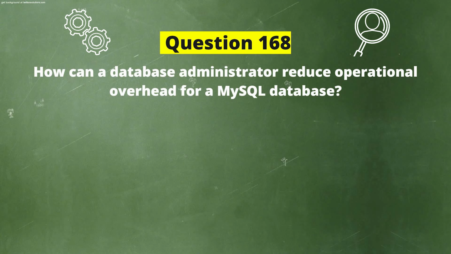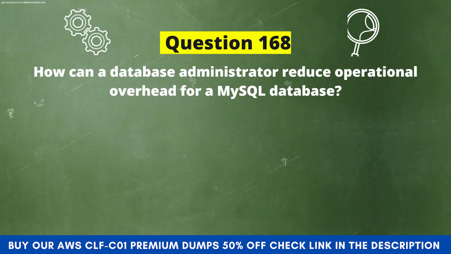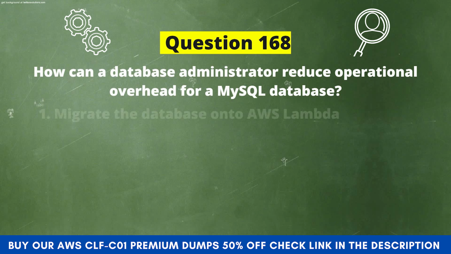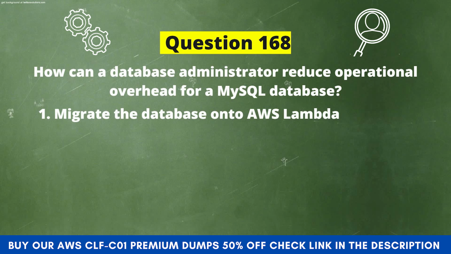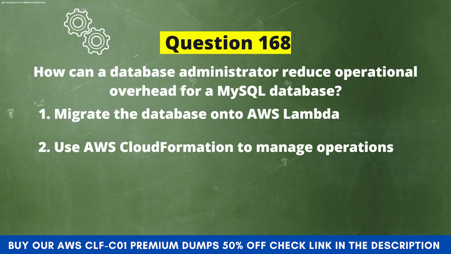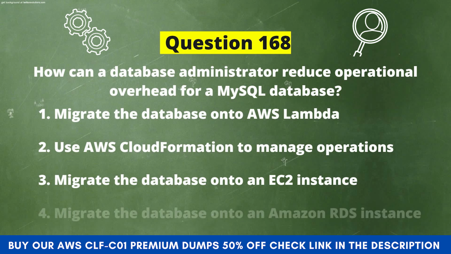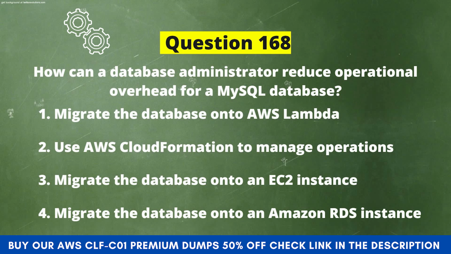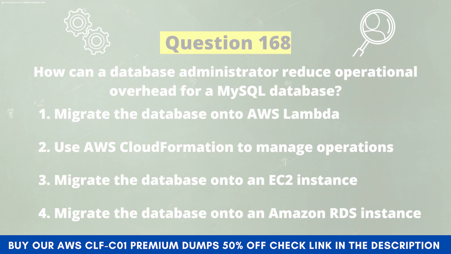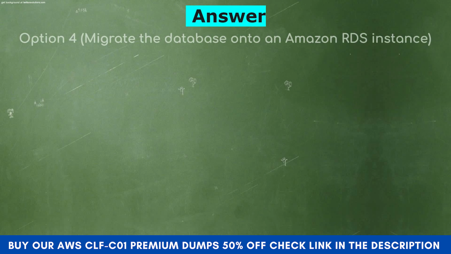Next question. How can a database administrator reduce operational overhead for a MySQL database? Now the options are: Option 1. Migrate the database onto AWS Lambda. Option 2. Use AWS CloudFormation to manage operations. Option 3. Migrate the database onto an EC2 instance. Option 4. Migrate the database onto an Amazon RDS instance. And the correct answer is Option 4.